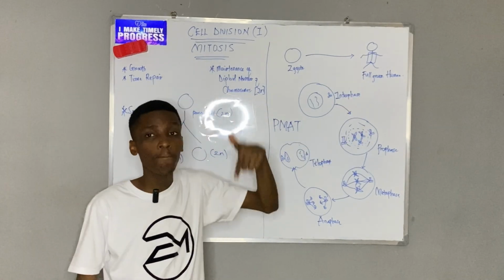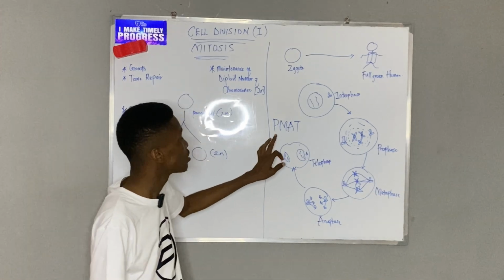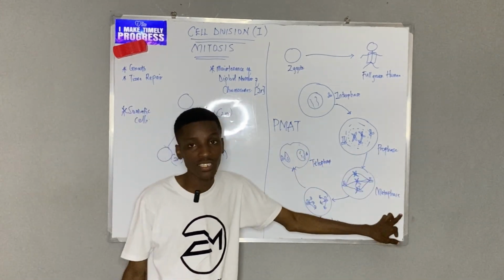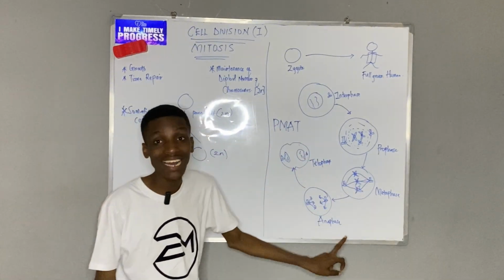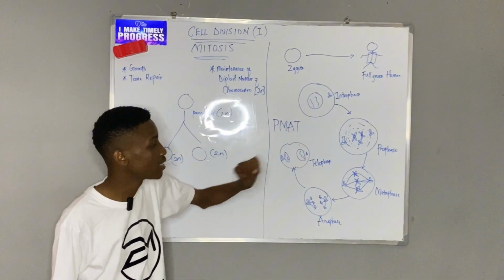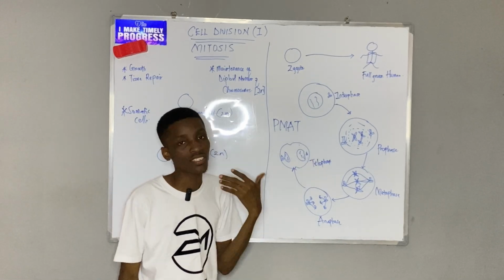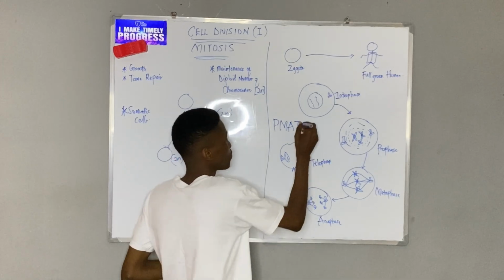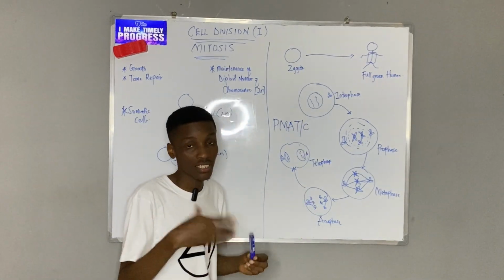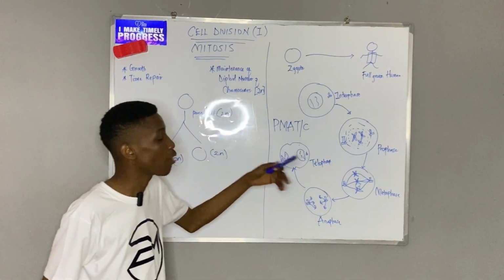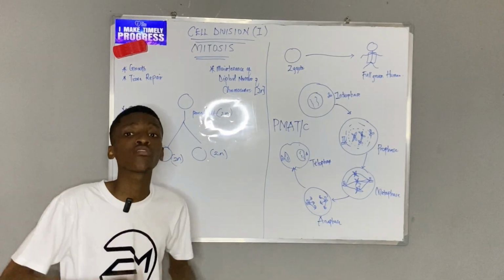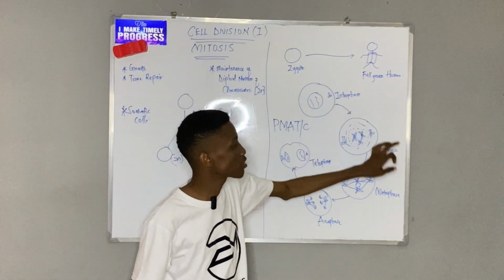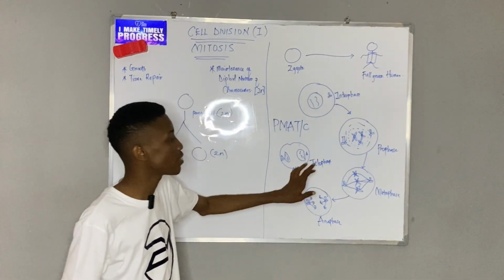After interphase, the main mitotic division starts with P, which is prophase, M, which is metaphase, A, which is anaphase, and T, which is what? Telophase. So after I'm done with this, we now have cytokinesis. That's why some people write PMAT plus C here. The cell cytoplasm will now divide and we form back a new cell. If it wants to divide again, the new cell has to enter interphase. From interphase, come to prophase, metaphase, anaphase, and telophase.